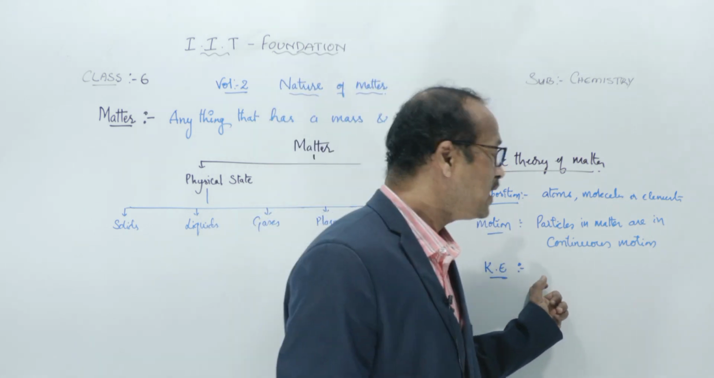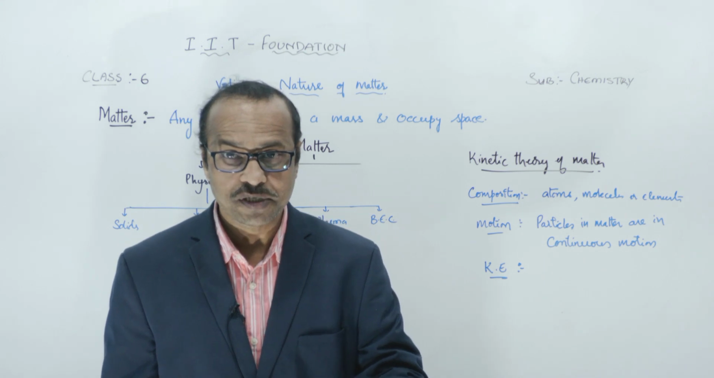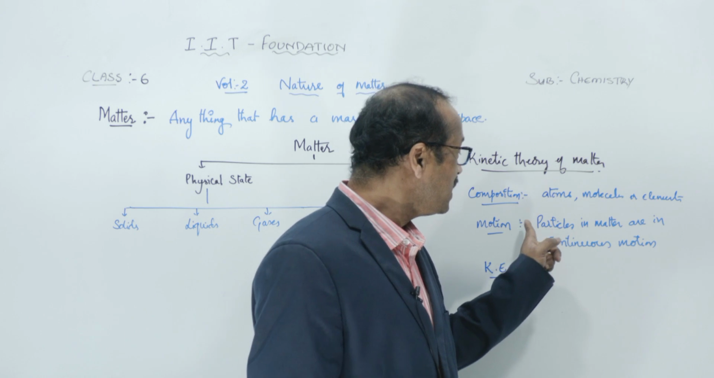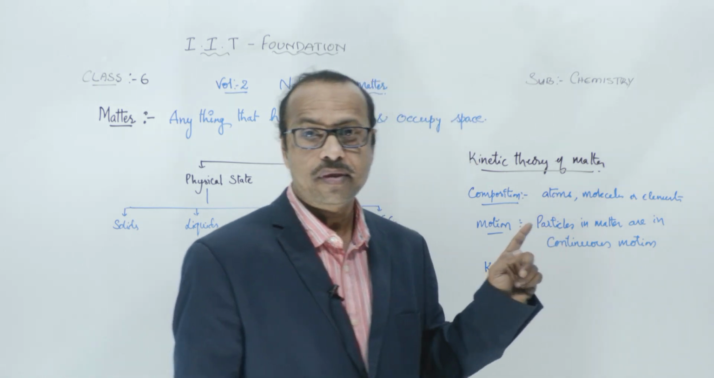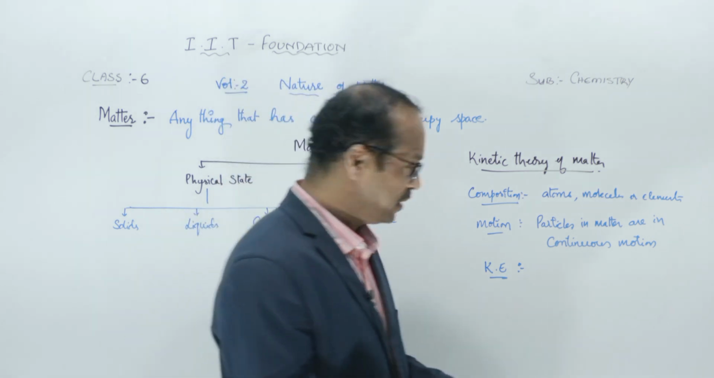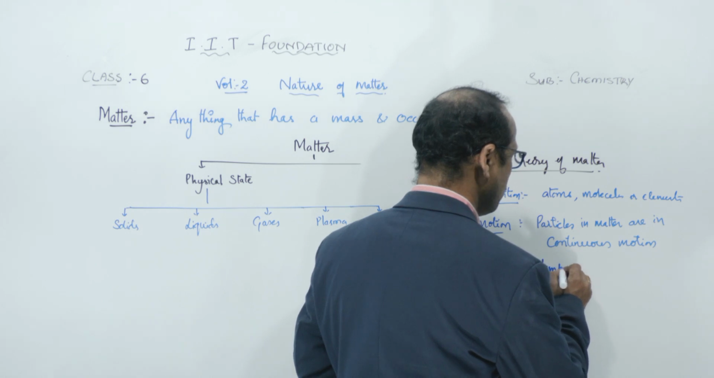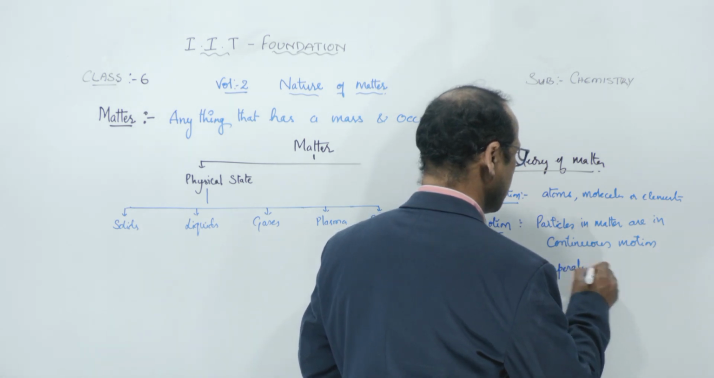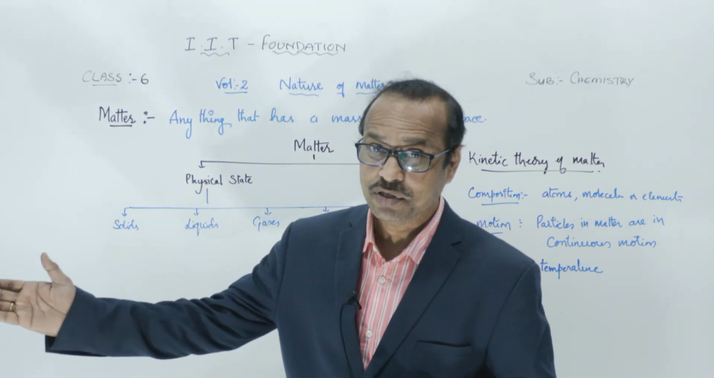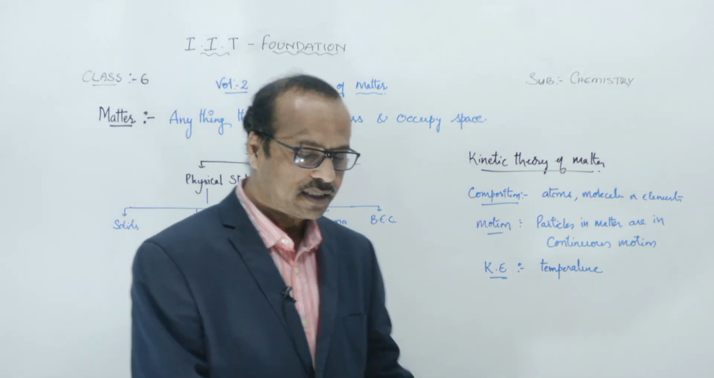So here kinetic energy means what? The energy possessed by the particles or object due to its motion is called kinetic energy, and the kinetic energy of the particles here is directly proportional to temperature. It depends on the temperature. As the temperature increases, the kinetic energy increases. The kinetic energy is increasing means the motion of the particles is increasing. Okay, that's the third point.